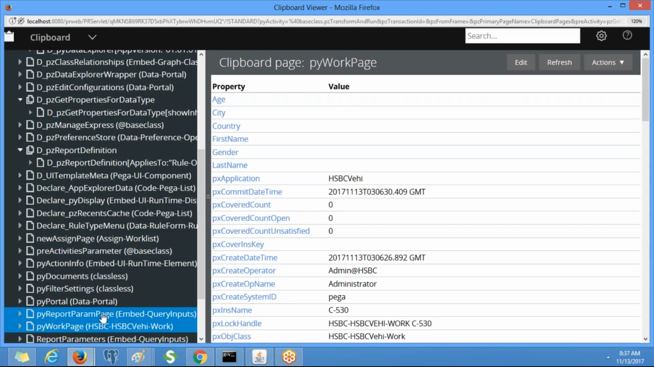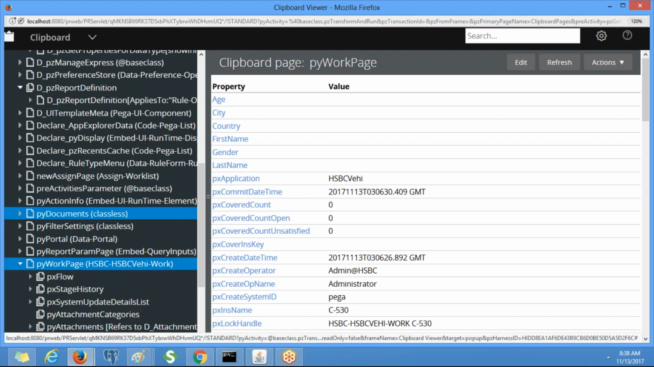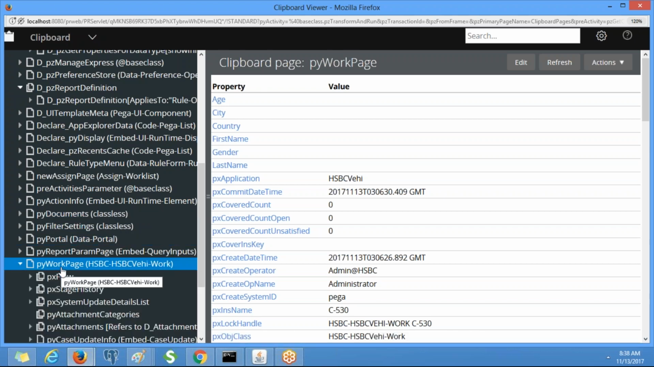Okay, so this pyWorkPage is created by referring to the work class. Internally PRPC uses these properties like pyWorkPage.age, pyWorkPage.city, pyWorkPage.firstName, like that. You need to remember that. So internally it uses the properties with the page reference.